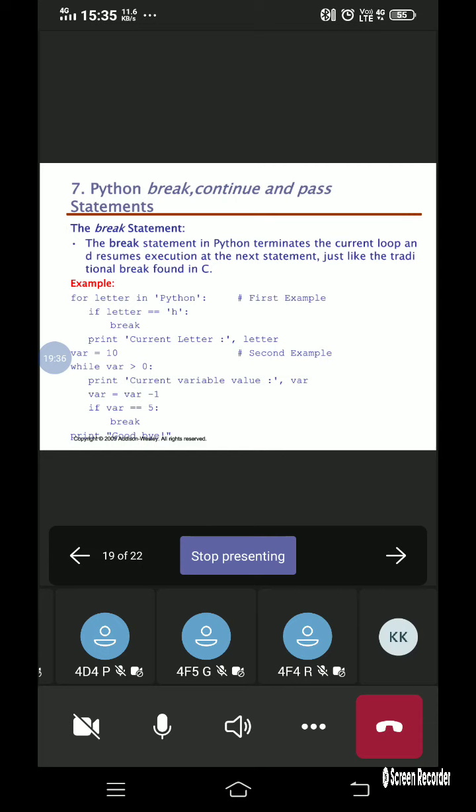Now let us consider one more example here. Variable equal to 10, while variable greater than 0.